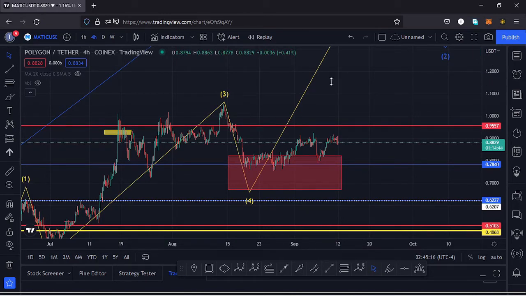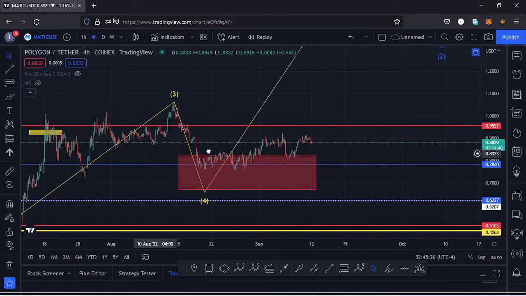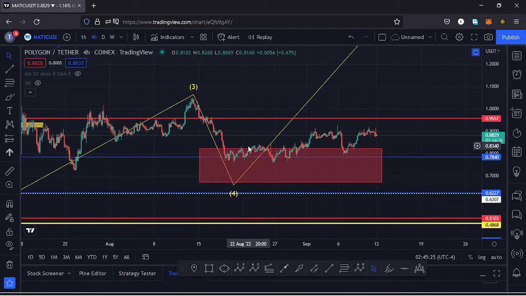And if I get a little bit into the details of the formation of this wave 4, so that I can also give you the key scenarios that I expect to play out on this chart. A wave 4 is a corrective wave, and within a wave 4, because it's a corrective wave, I also expect to see an ABC corrective movement play out, and I believe we have seen it here on this retracement over here.